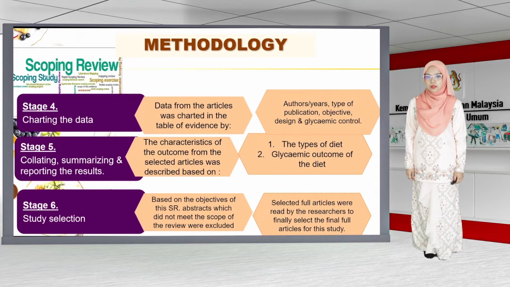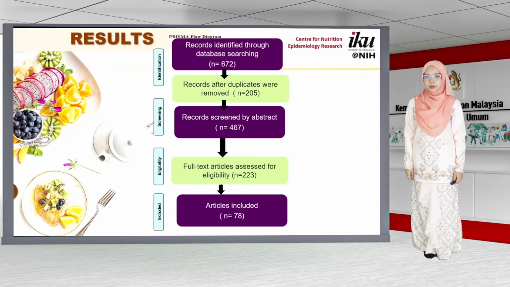The extracted data from the articles was charted in the table of evidence by authors, year, type of publication, objective, design, and glycemic outcome. The characteristics of the outcome from the selected articles were described based on the types of diet and glycemic outcome of the diet. As the results, a total of 652 articles were identified through database searches and 20 records were identified through manual search. The full text of 223 articles were reviewed for eligibility, and finally, 78 studies were included in the review.